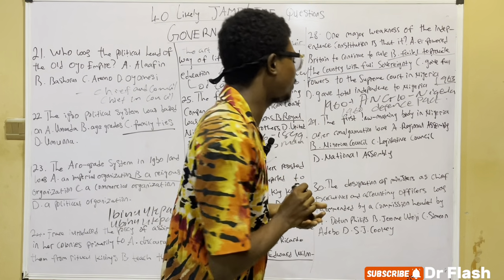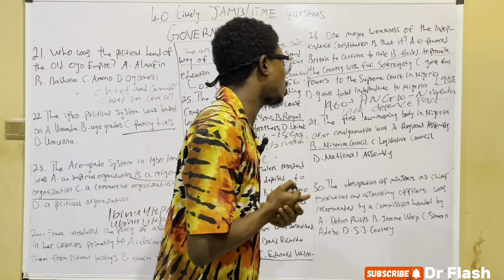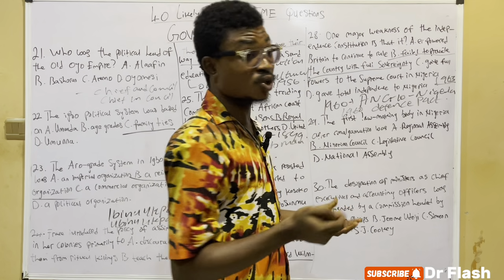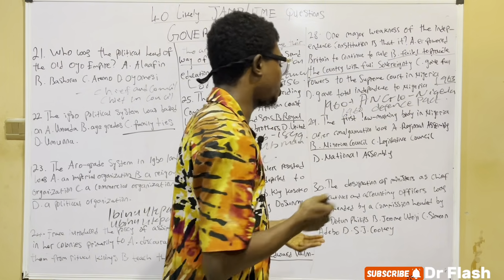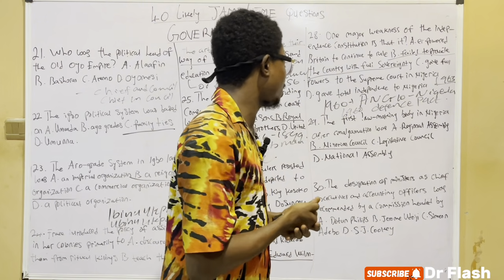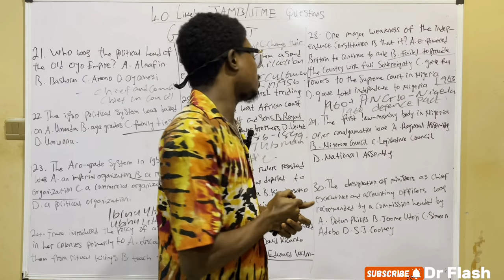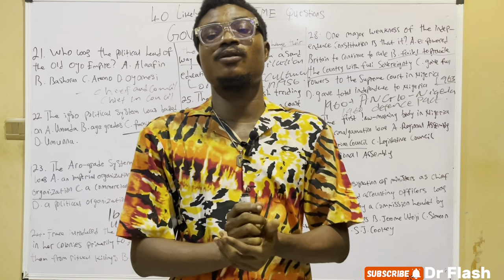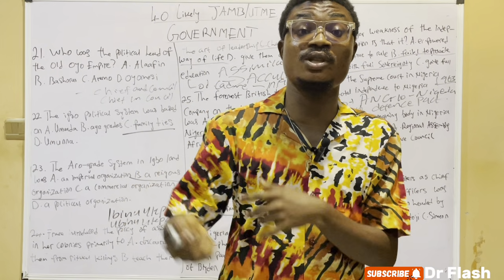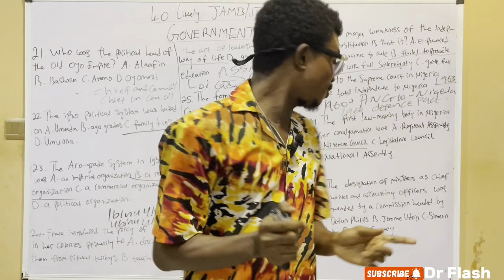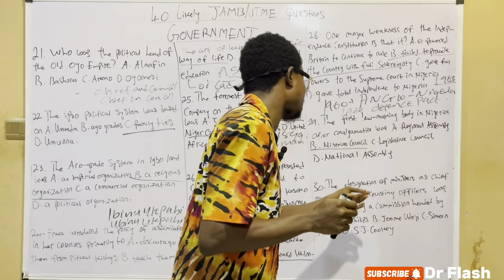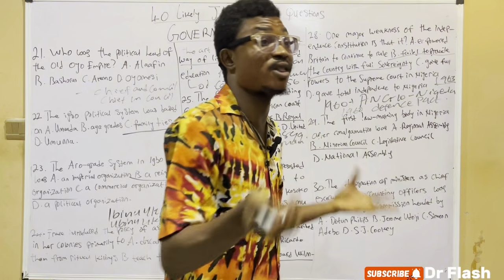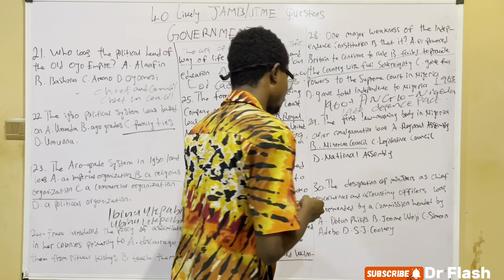So the description of ministers as chief executive and accounting officer was recommended by a commission headed by, is it Dr. Phillips? Is it Jeremy Udoji? Is it Samuel Adebo or S.J. Cookey? So the right answer to pick here is Dr. Phillips. If we start explaining much on this, we won't get to the next question. So you should take note that the designation of minister as chief executive and accounting officer was recommended by a commission known as the Dr. Phillips Commission of 1988.